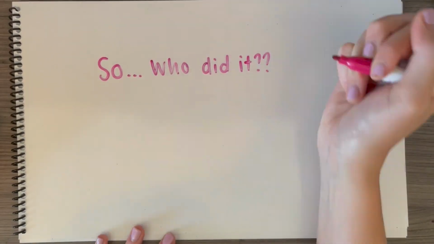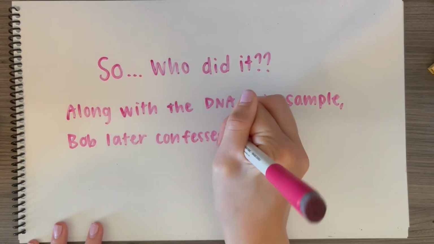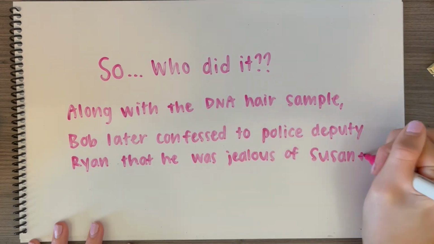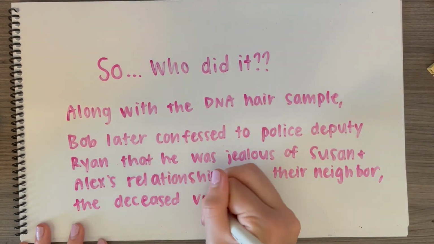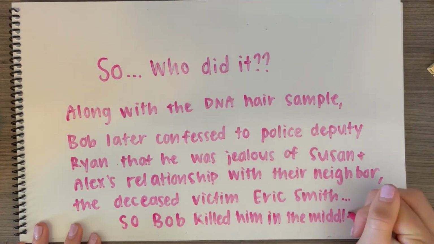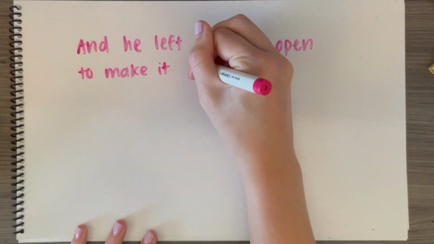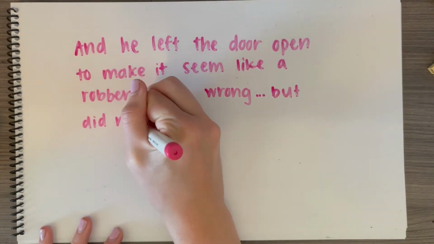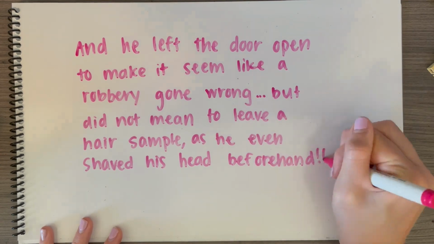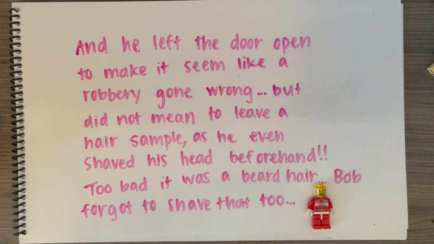So who did it? Along with the DNA hair sample, Bob later confessed to Police Deputy Ryan that he was jealous of Susan and Alex's relationship with their neighbor, the deceased victim Eric Smith, so Bob killed him in the middle of the night. And he left the door open to make it seem like a robbery gone wrong, but did not mean to leave a hair sample as he even shaved his head beforehand. Too bad it was a beard hair. Bob forgot to shave that too. The end.